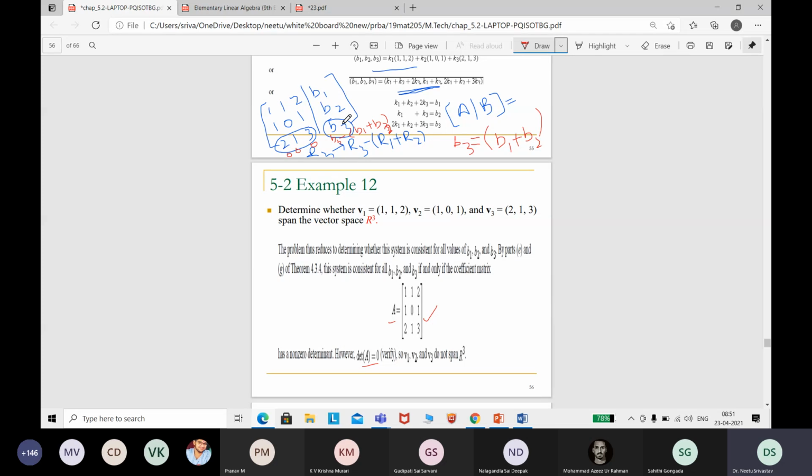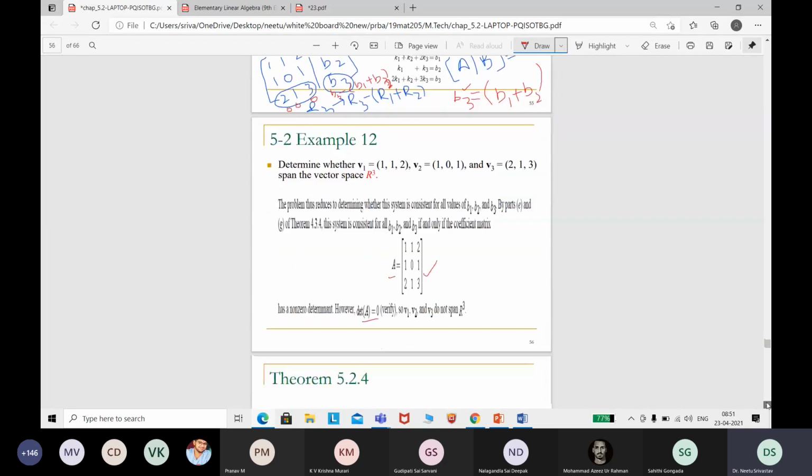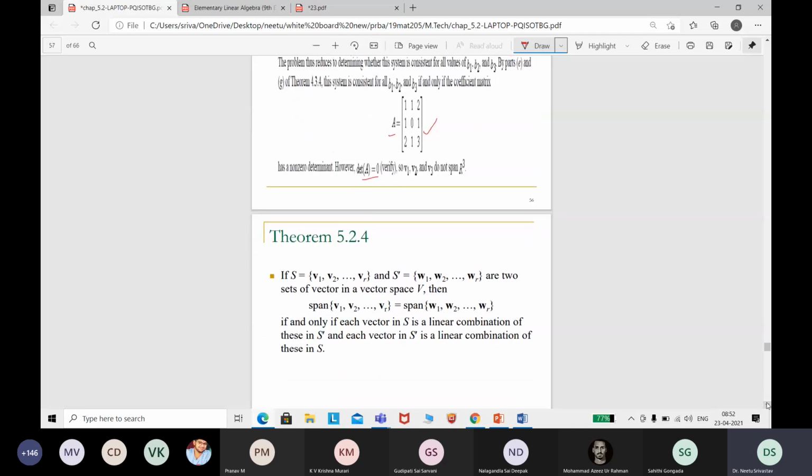But yes, if you have a set of vectors where B3 is taken as B1 plus B2, then it can be the spanning set. So that is what you have written here, that it spans the vector space R3. But it is not at all spanning the vector space, right? So you can write, V1, V2, V3 do not span R3.